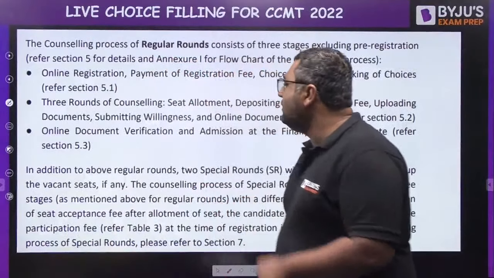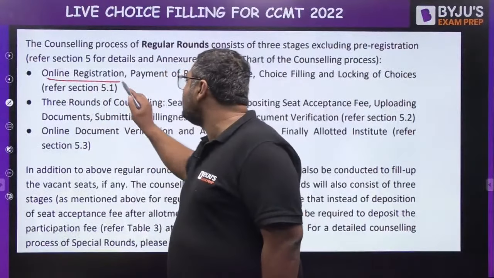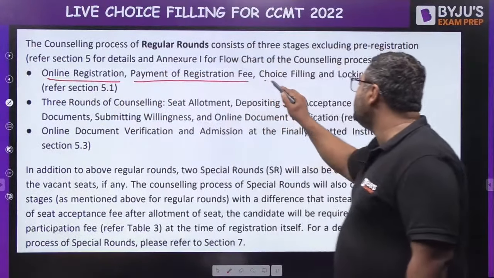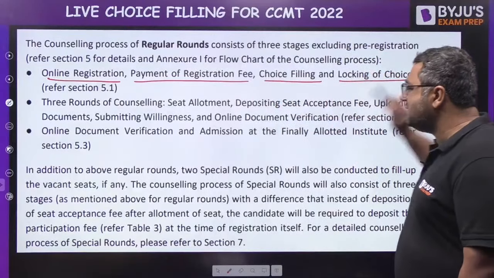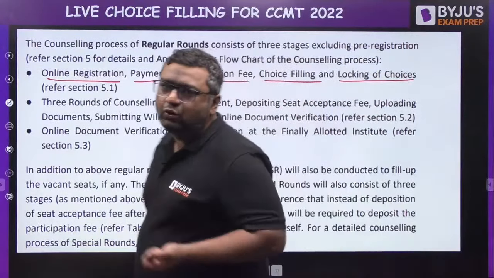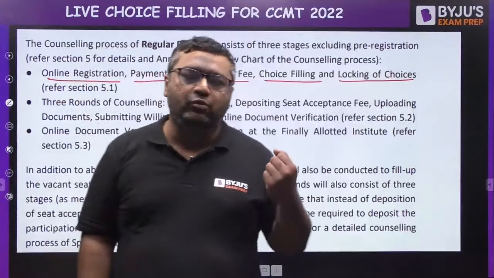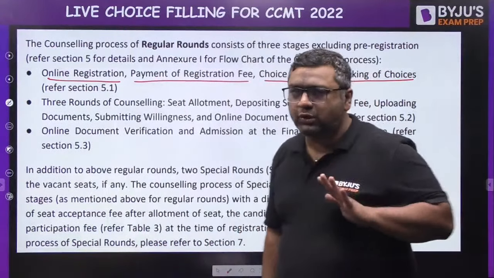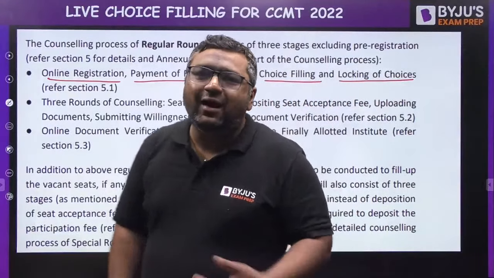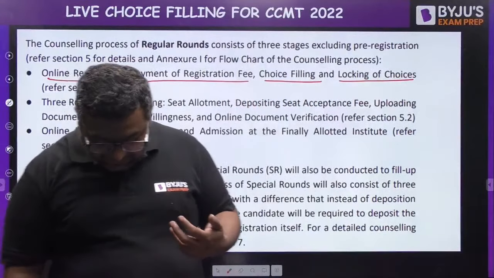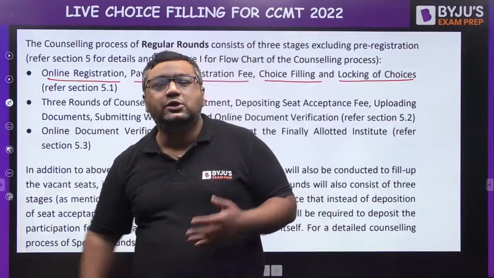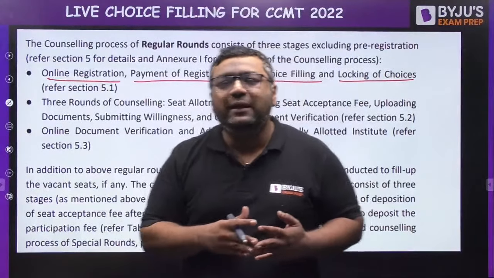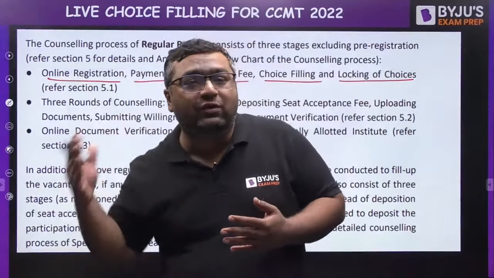So my dear, the first thing you need to do is online registration, payment of registration fees, choice filling and locking of the choices. For that, the windows are open from 23rd of May, and you can fill it till 12th of June. So guys, don't be in such a hurry that you complete it just today only, and don't be so lazy that you wait for the last date.